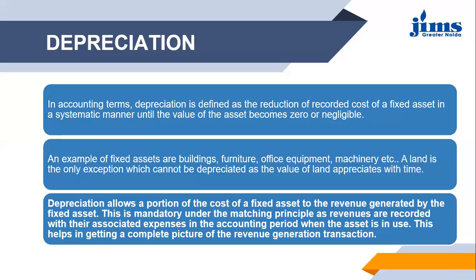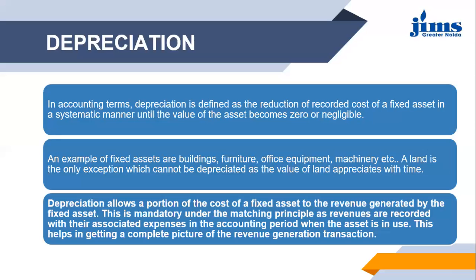So why are we showing it? Because we are consuming that machine for making some revenue for the business. So that running expense, that expense of the machine which has been consumed for the purpose of producing or for the purpose of running the business, that should also be considered as an expense for running the business. And that is the reason why we treat depreciation as an expense and write it on the debit side of the P&L account. So this is the logic behind this third point.